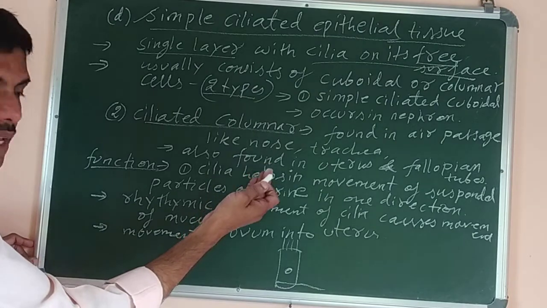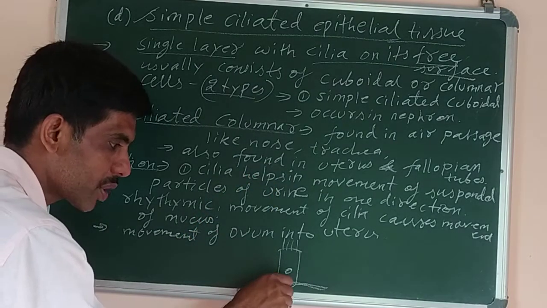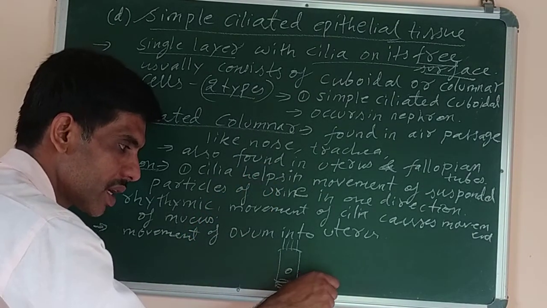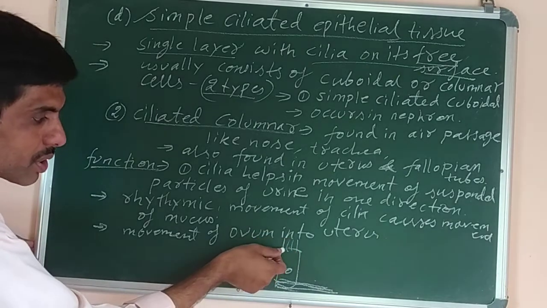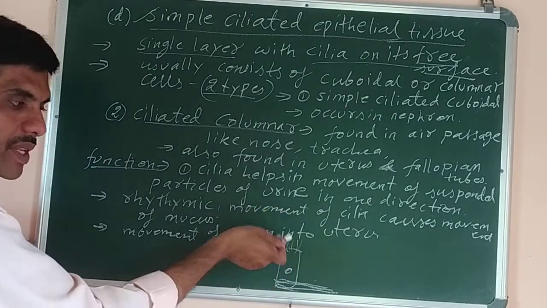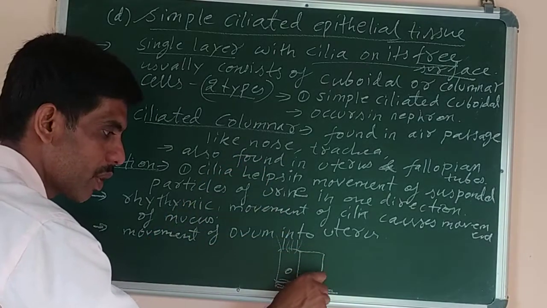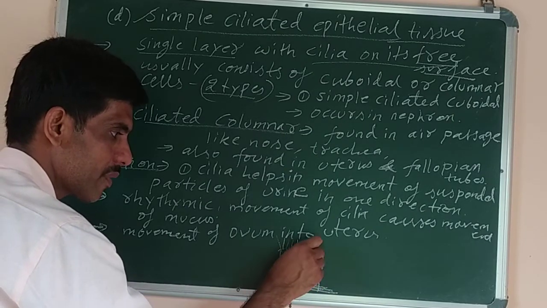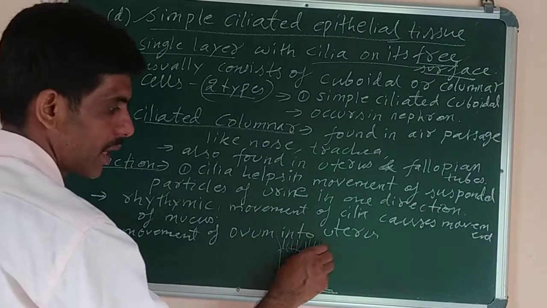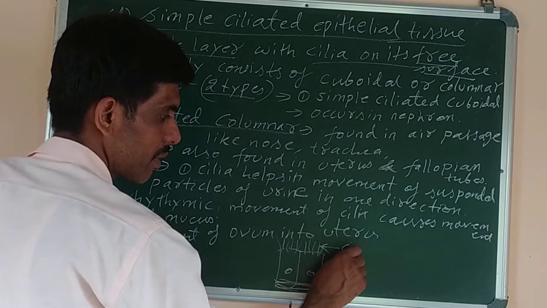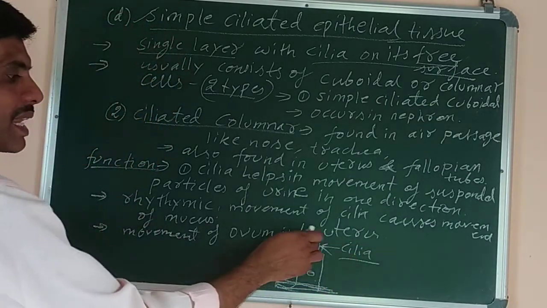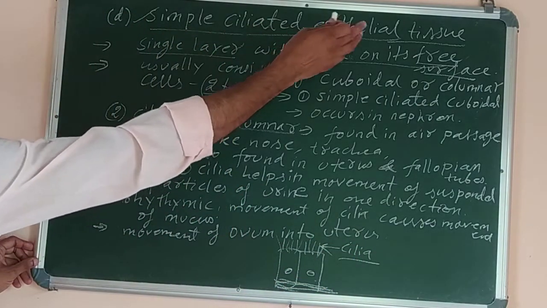This one is free, the other one is fixed or attached to the basement membrane. This one is attached, so this one is only called free. So cilia are present only on this upper surface. Like this, if I draw one more cell here, it is this surface which is free, and here the cilia are present. Because cilia are present, they are called ciliated epithelial tissue.